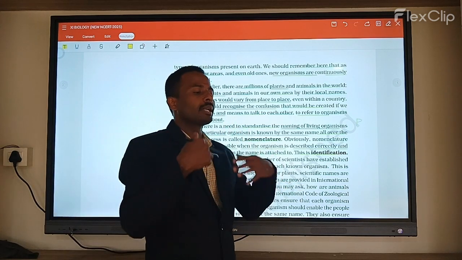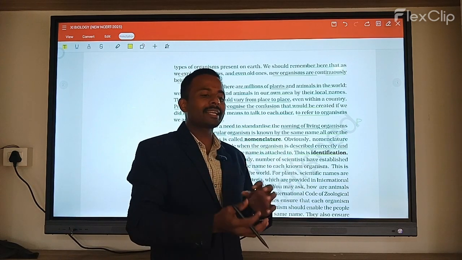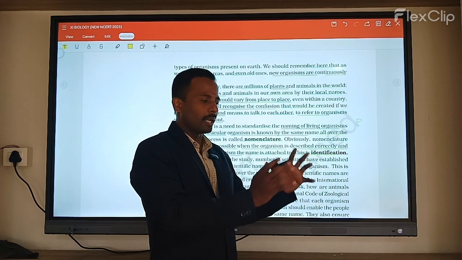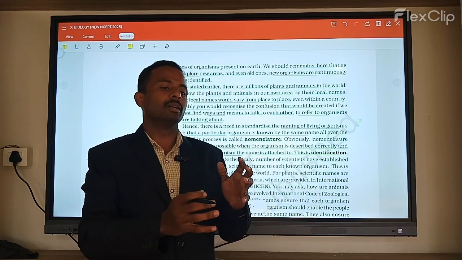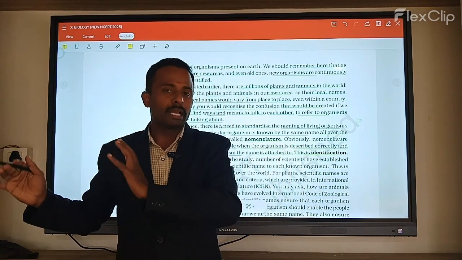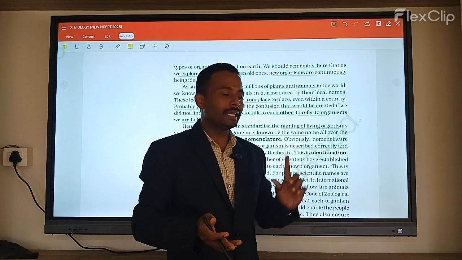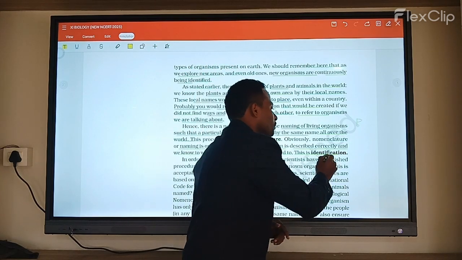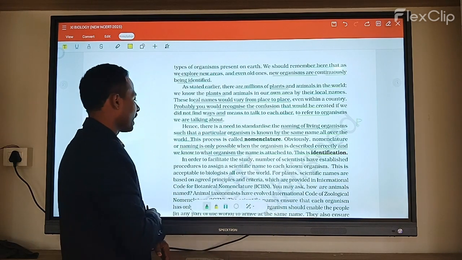So when you give a particular name, it is based on characters. This belongs to this plant group. Mango belongs to this group, and tomato belongs to another group. So how do we separate them? With the help of identification.